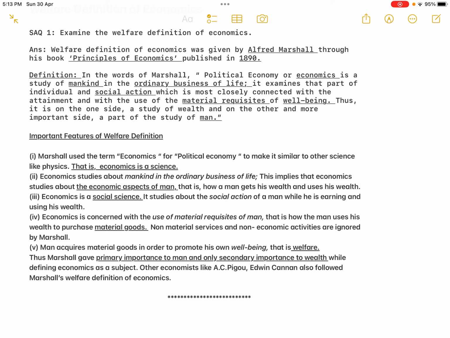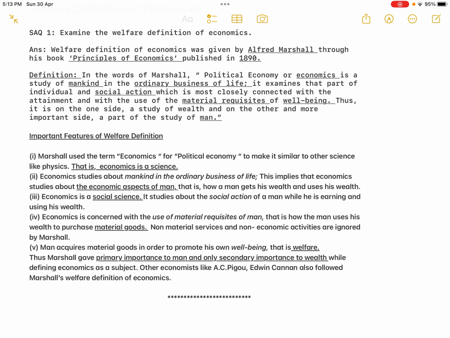And there are other economists who are of the same view as Marshall, who followed Marshall's welfare economics, saying that economics is a science of welfare. Other economists like A.C. Pigou and Edwin Cannan also followed Marshall's welfare definition of economics. To put it very clearly, economics can be separated from politics. Economics can teach separately something useful, something valuable to the human being. So economics can be addressed like physics. Economics can be elevated to the status of a science, and as a science, economics studies human beings.